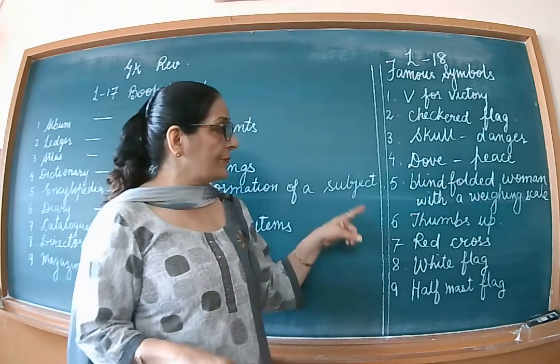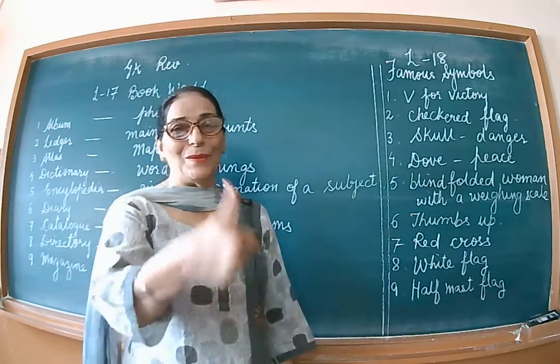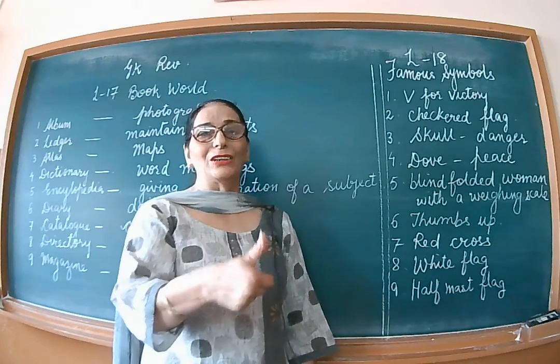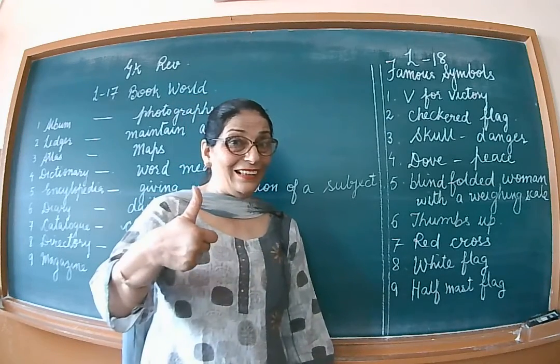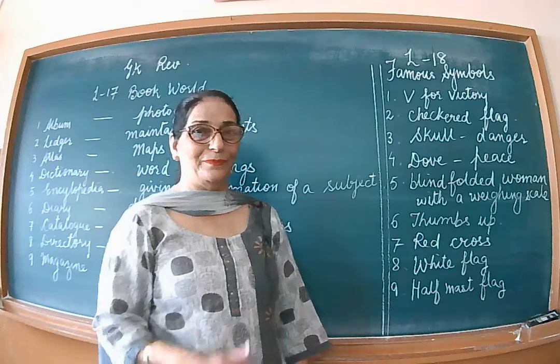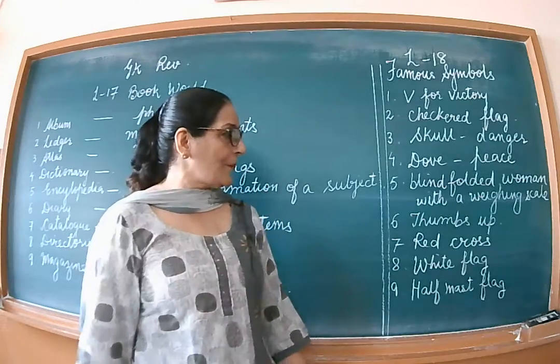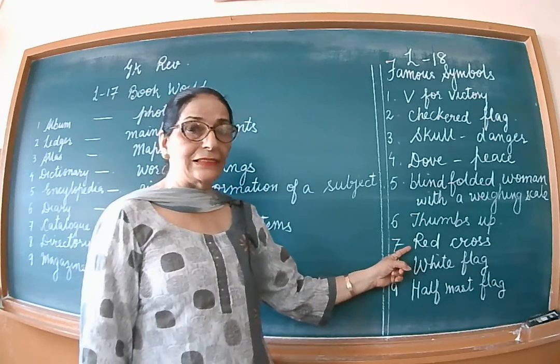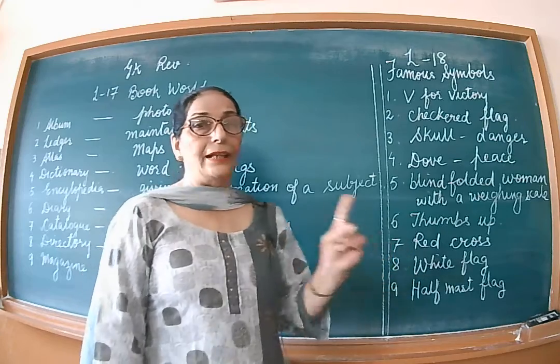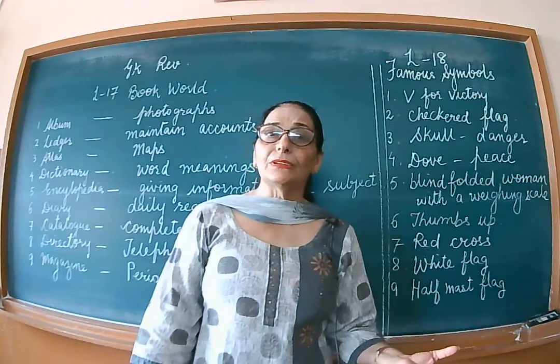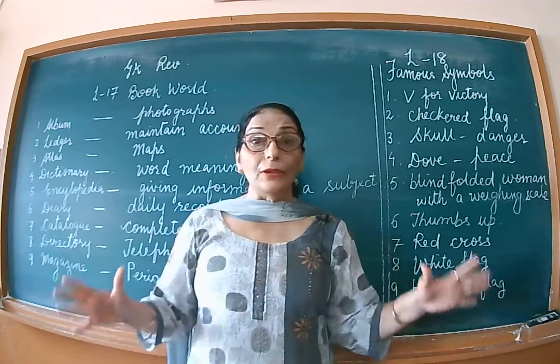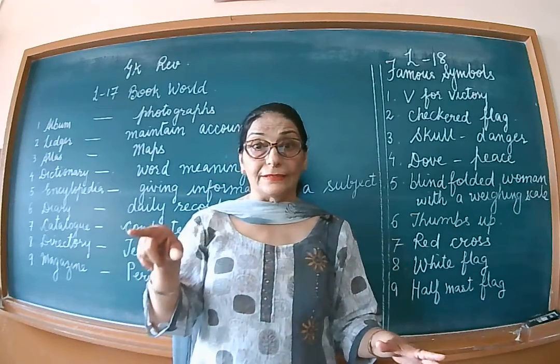Okay? Thumbs up, of course you know. Thumbs up is used when you do something good. Well done. And we show a thumbs up this way. Red cross. The next, number 7, is the red cross. And all of you know it is used in all the ambulances. You will see that a red cross is there.